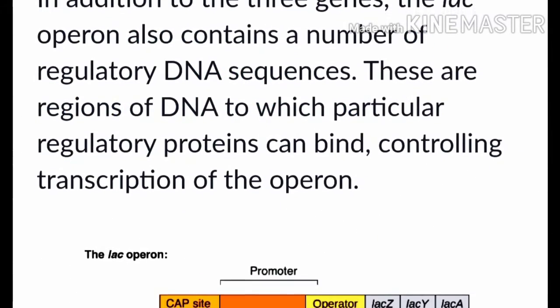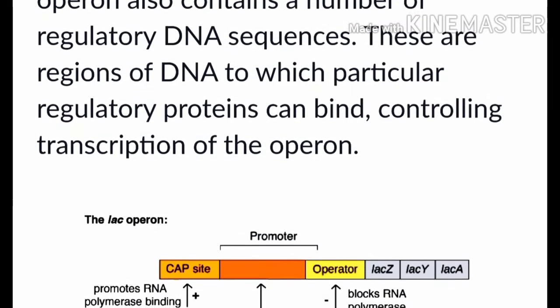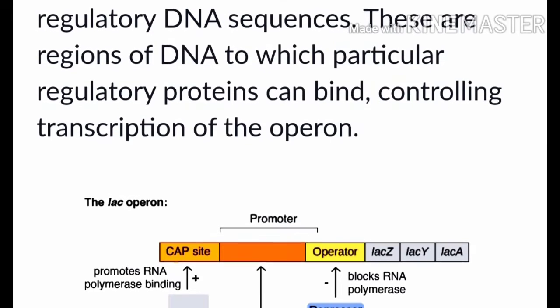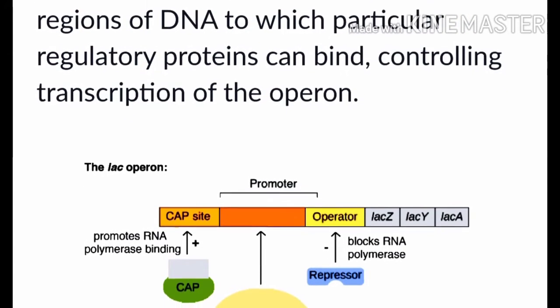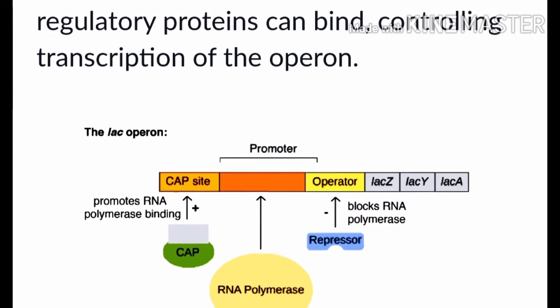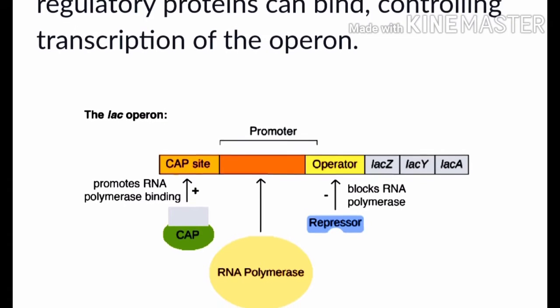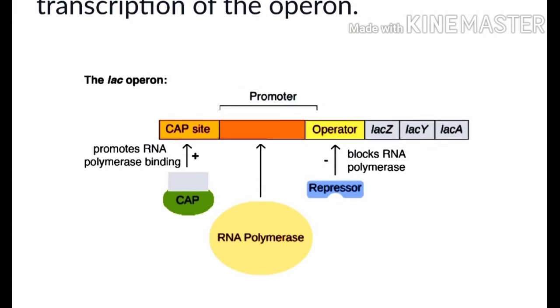In addition to the three genes, the Lac Operon also contains a number of regulatory DNA sequences. Those are regions of DNA to which particular regulatory proteins can bind, controlling transcription of the operon system.